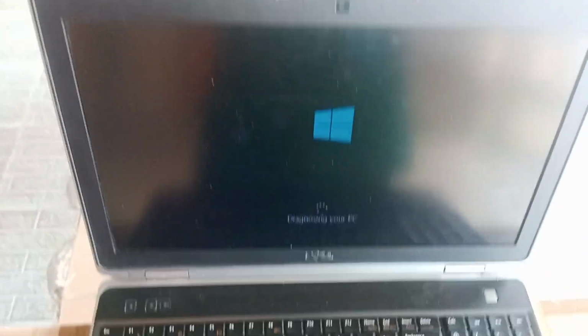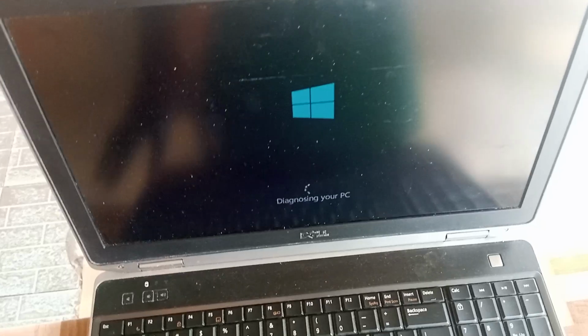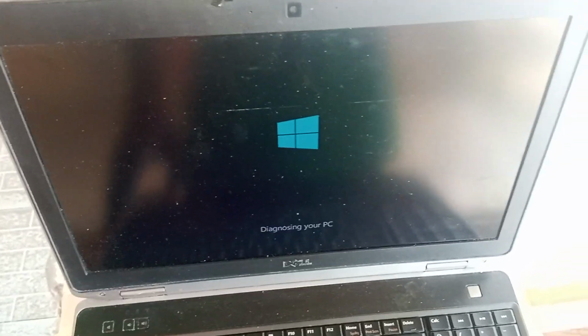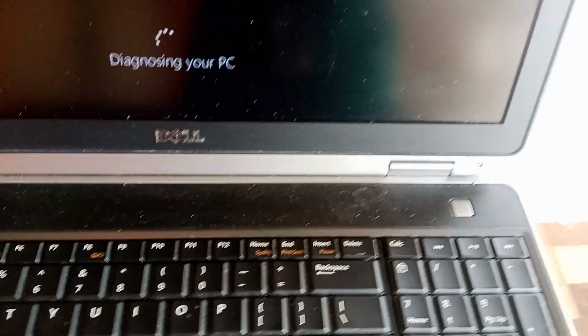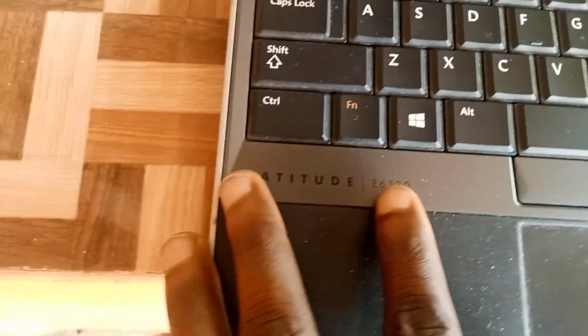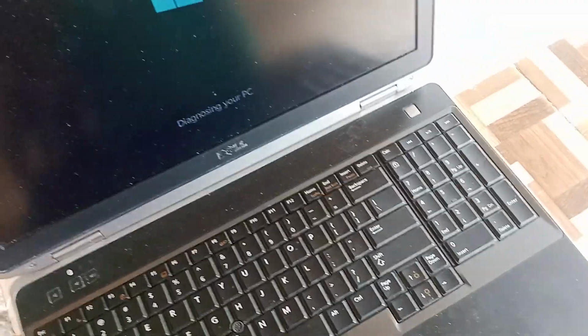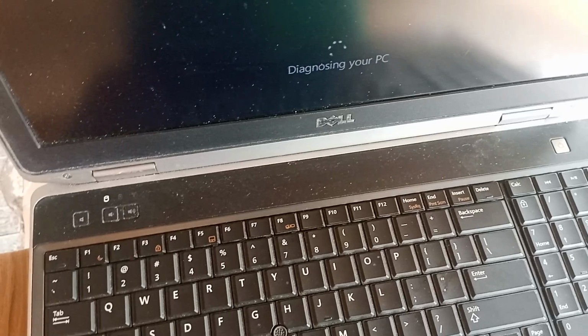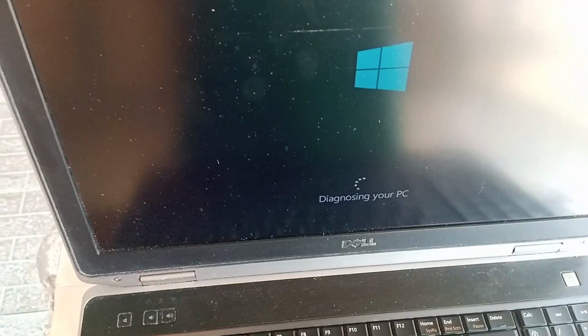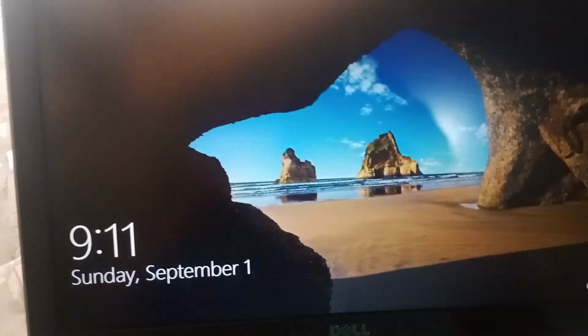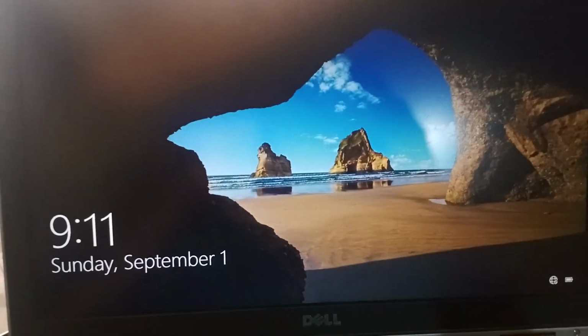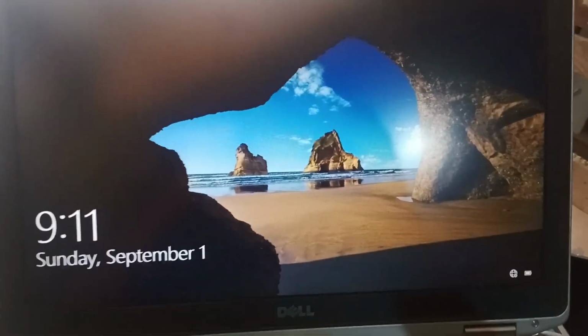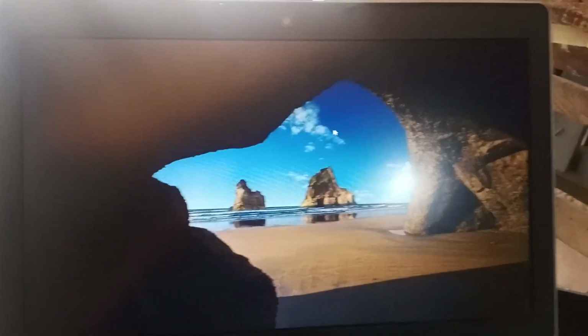All right, viewers out there, sometimes this could be a possible challenge. This is a Dell Latitude E6530. This could be a possible problem. All right, here's the laptop.